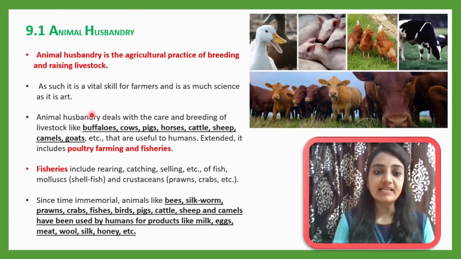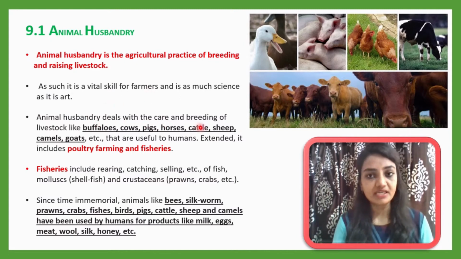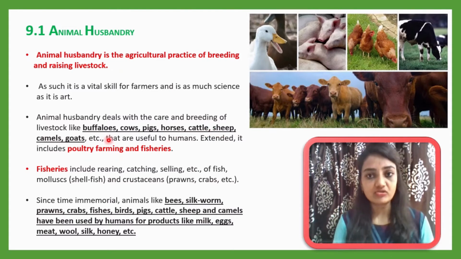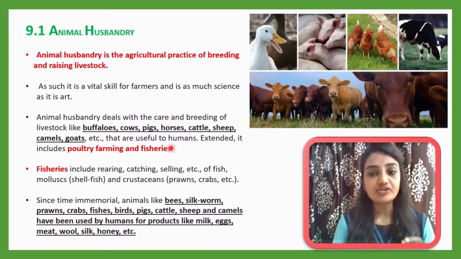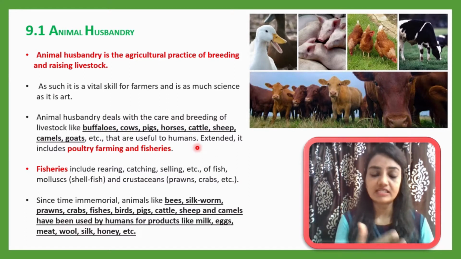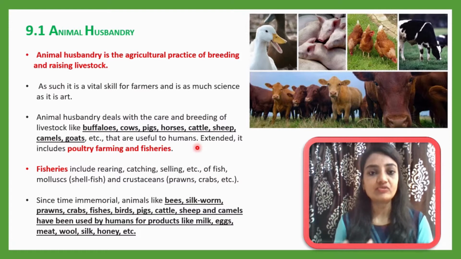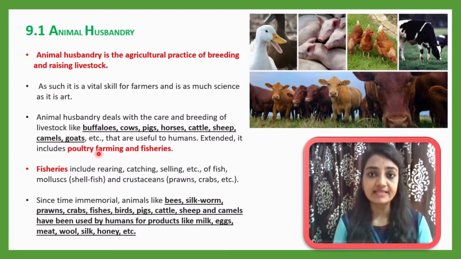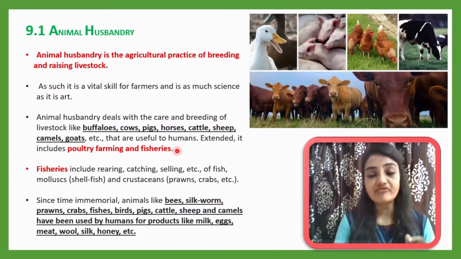Animal husbandry deals with the care and breeding of livestock like buffaloes, cows, pigs, horses, cattle, sheep, camel and goats. These animals are included in animal husbandry that are useful to humans, meaning directly or indirectly we depend on such animals. Extended, it also includes poultry, meaning birds which give eggs, and fisheries or fish related products.